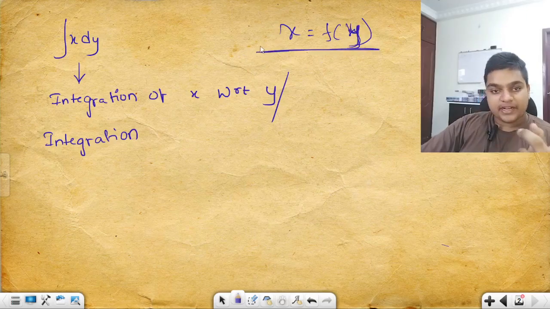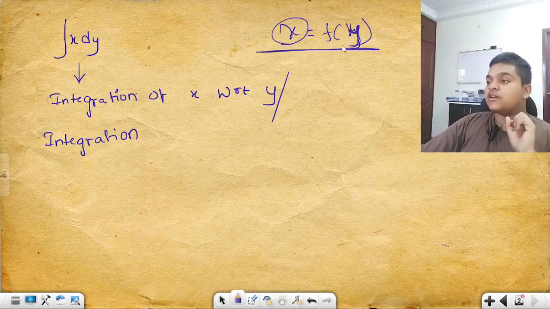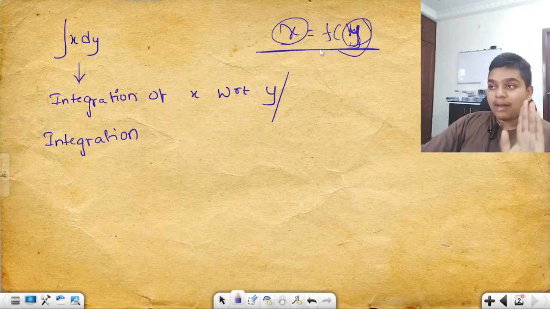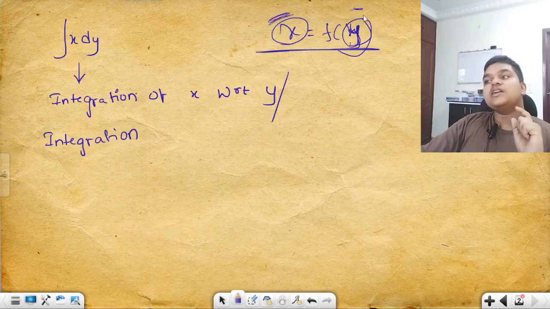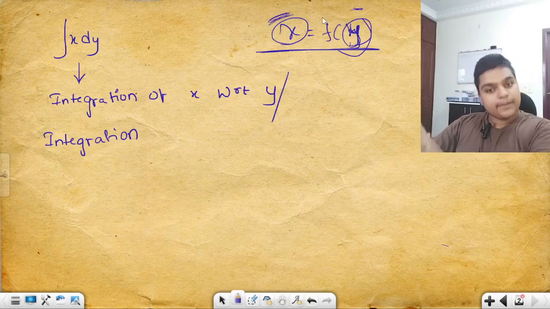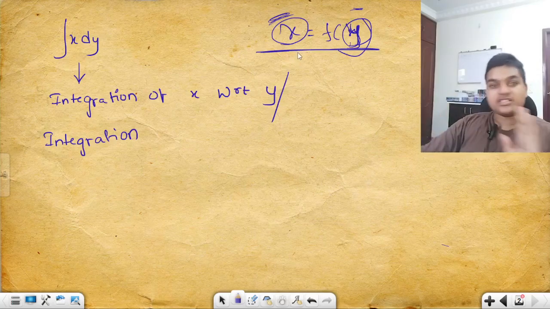Here, what is the dependent variable? X is the dependent variable. What is the independent variable? Y is the independent variable. Am I right or wrong? Yeah, I have explained this about dependent and independent variables in the previous session. But no problem, if you haven't seen it, I'll just revise it now.